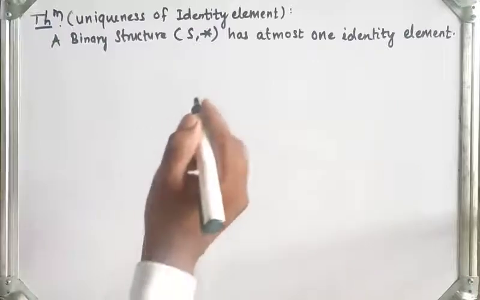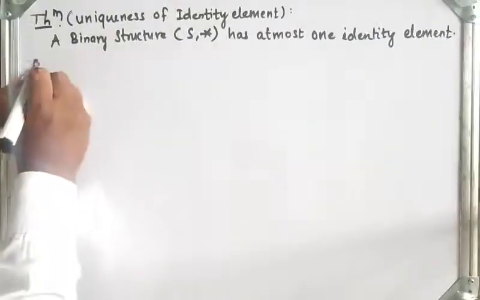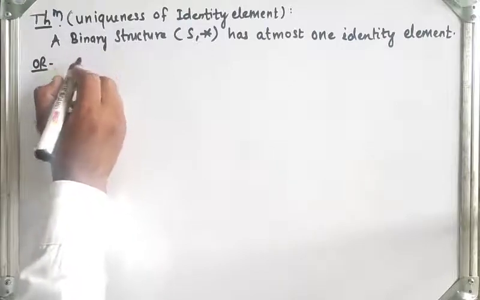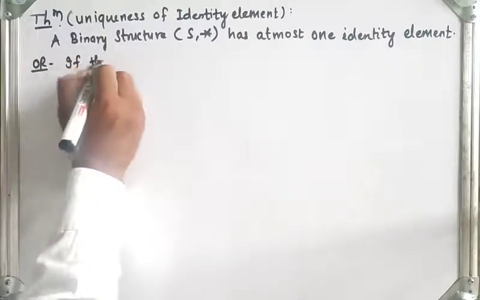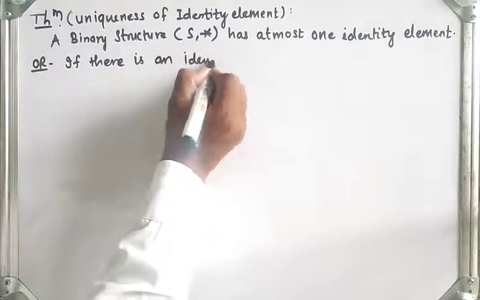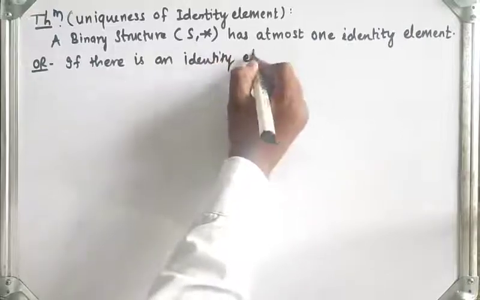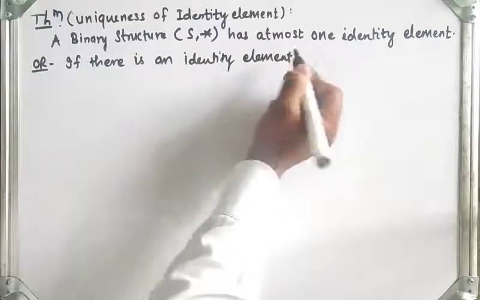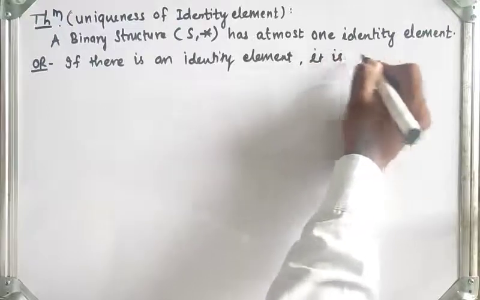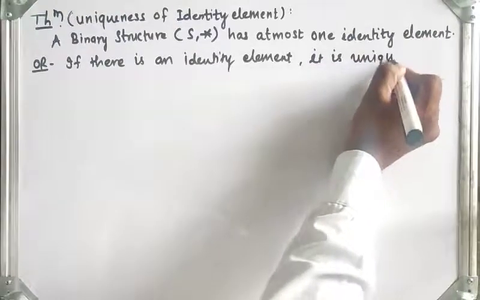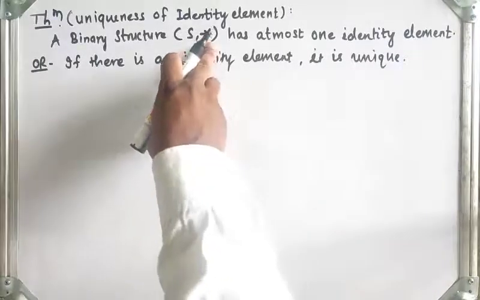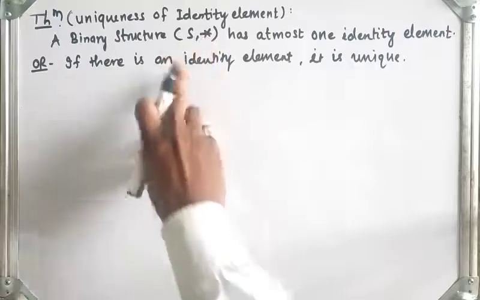Or in another way, the statement is that if there is an identity element, then it is unique. Means if the binary structure under binary operation star has an identity element, then it is unique.